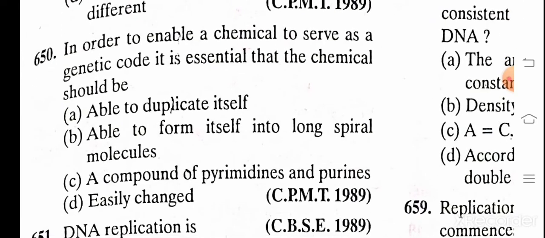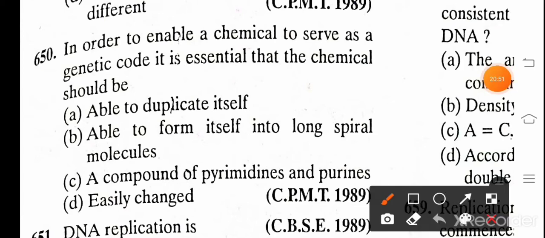In order to enable a chemical to serve as a genetic code, it is essential that the chemical should be A. able to duplicate itself, B. able to form itself into long spiral molecules, C. a compound of pyrimidine and purines, D. easily changed. And the correct answer is C, a compound of pyrimidine and purine.